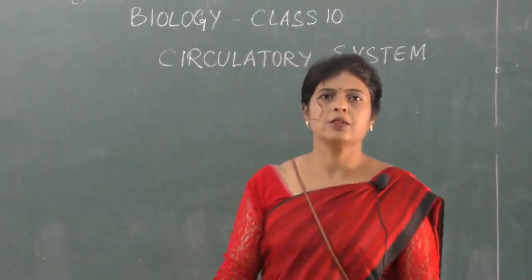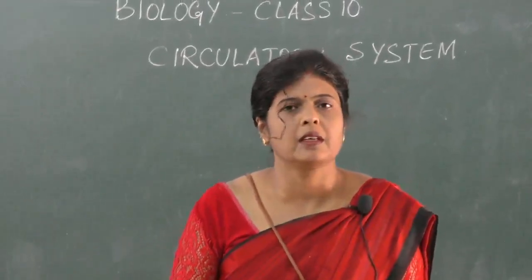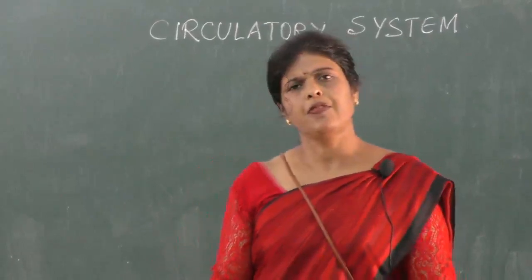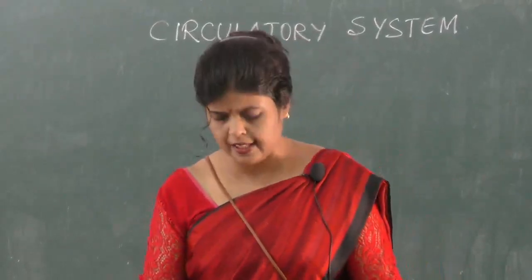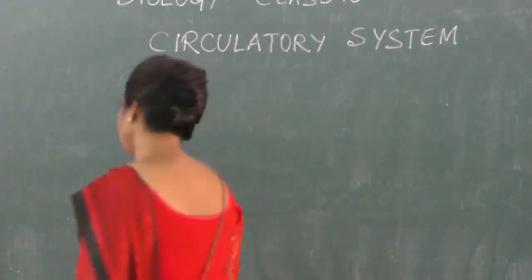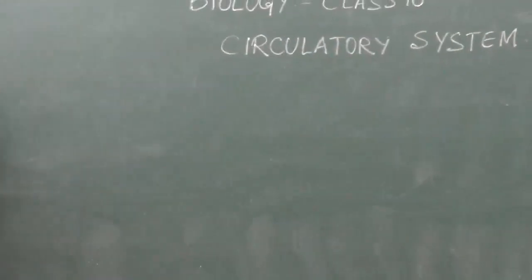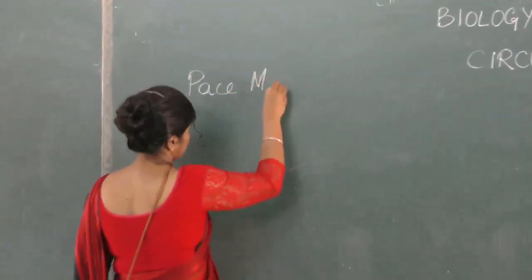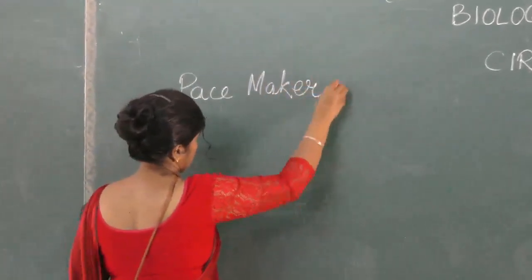Good morning, children. So again we start with a little bit of heart that was left. So we finish with that and then we go to the lymphatic system. Okay, so what is there? What do we have to do in heart? That is the pacemaking system. Pacemaker we will learn about.